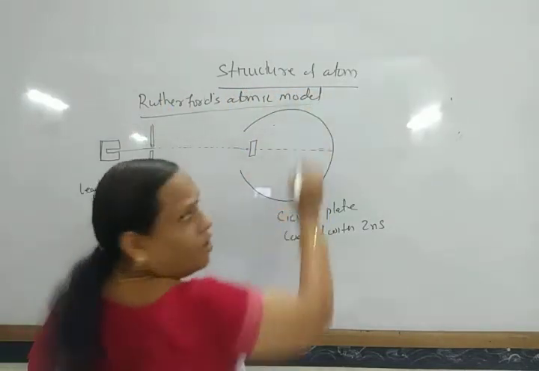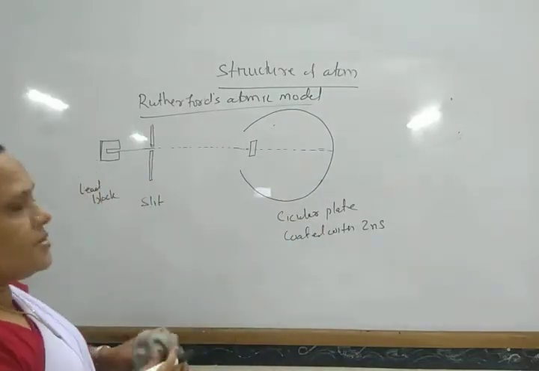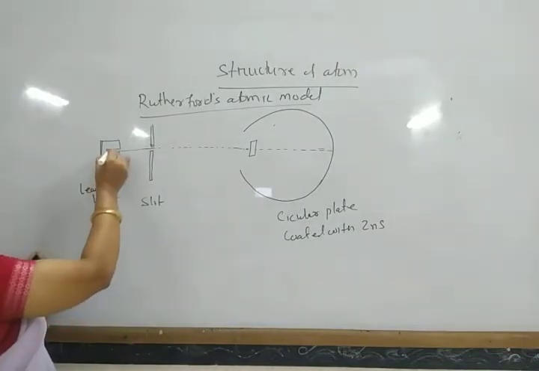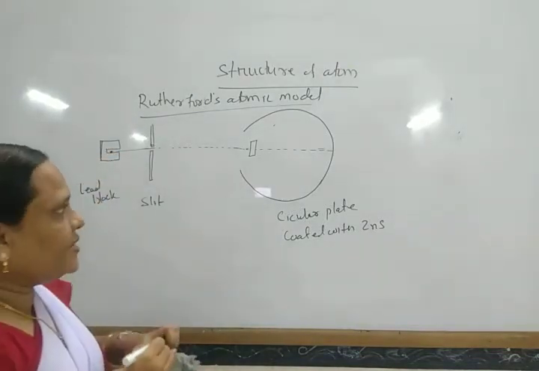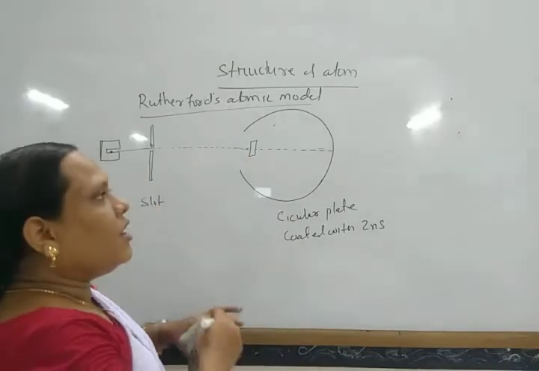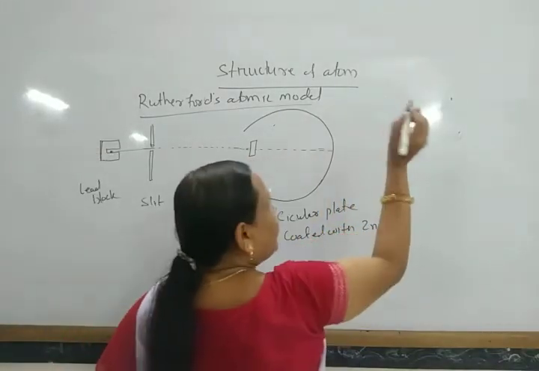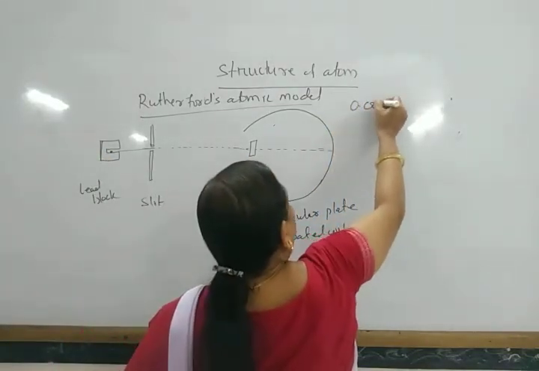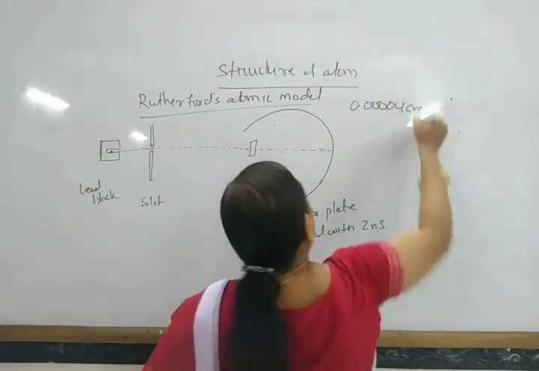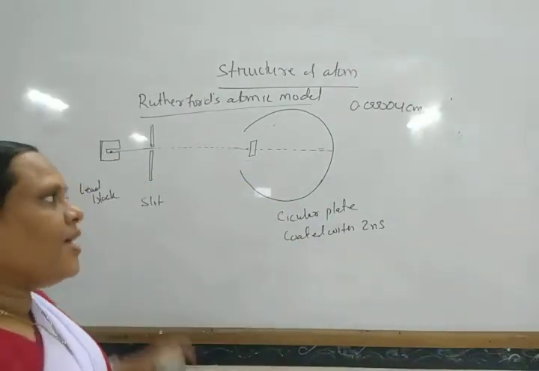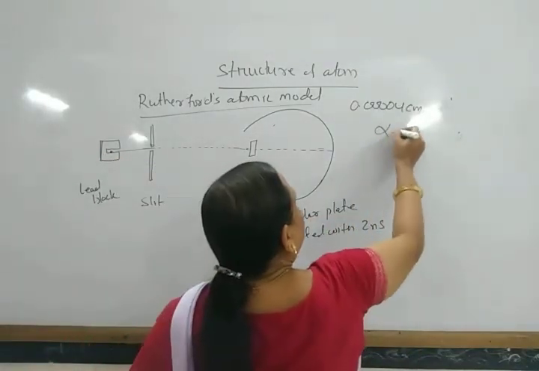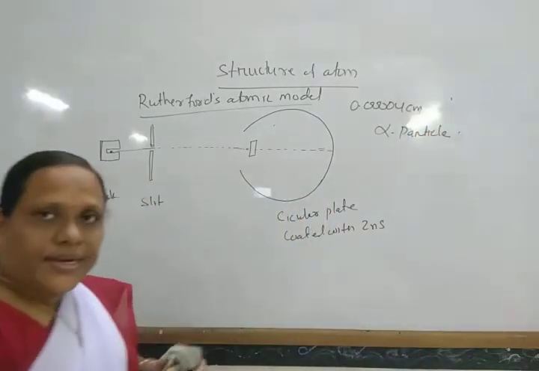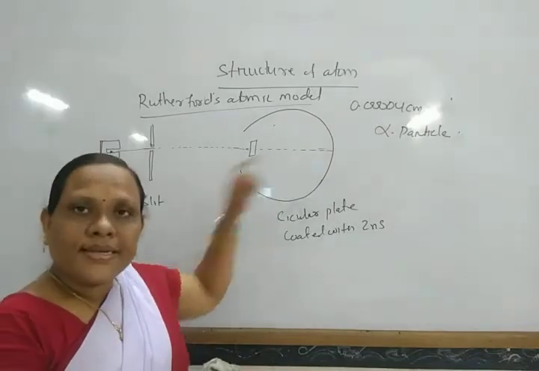I think you all remember this picture. Here a radioactive element is taken, and Rutherford took a gold foil of thickness about 0.0004 cm and bombarded alpha particles at it.